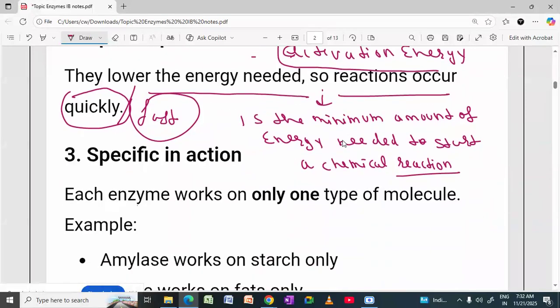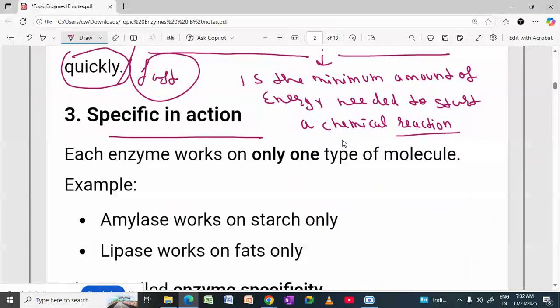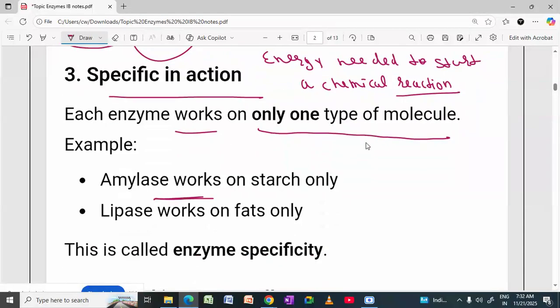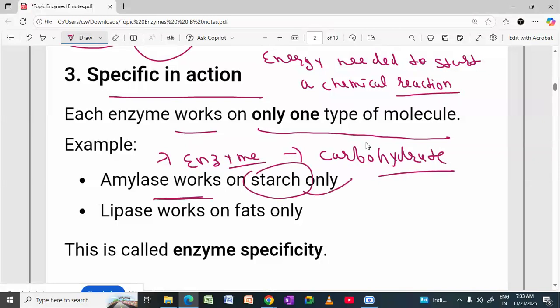Next, enzymes are specific in action. Each enzyme works on only one type of molecule. Enzymes have a specific action. Very interesting that each enzyme works on only one type of molecule. Example, amylase is an enzyme that has a role in carbohydrate digestion. So it works on starch. Starch is a carbohydrate actually.